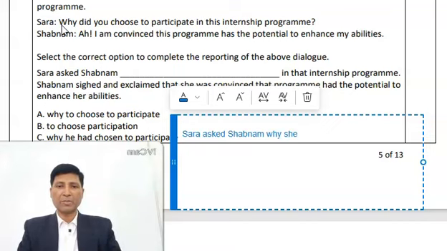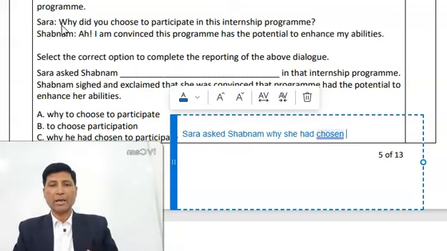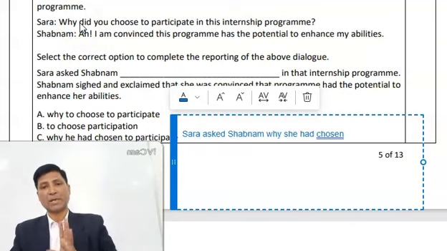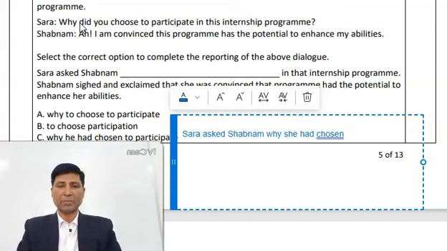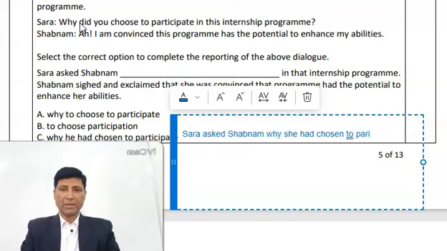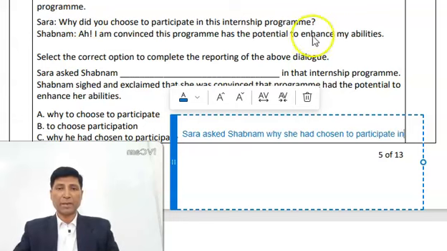So Sarah asked Shabnam why she chose. No, had chosen. Sarah asked Shabnam why she had chosen, because here the verb of this statement is in the simple past tense. So simple past changes into past perfect. So Sarah asked Shabnam why she had chosen to participate in. So from here the entire statement is given.